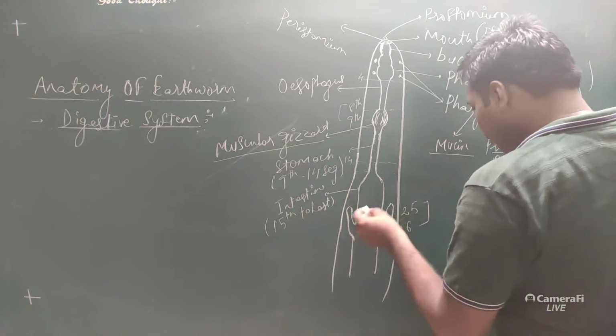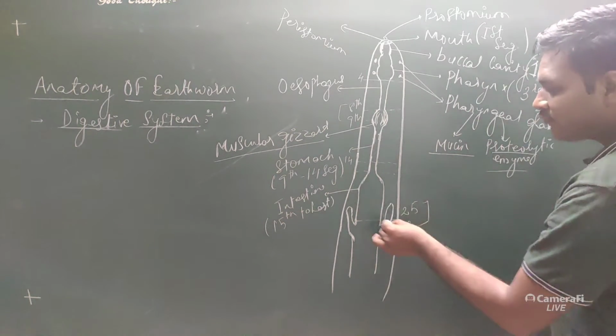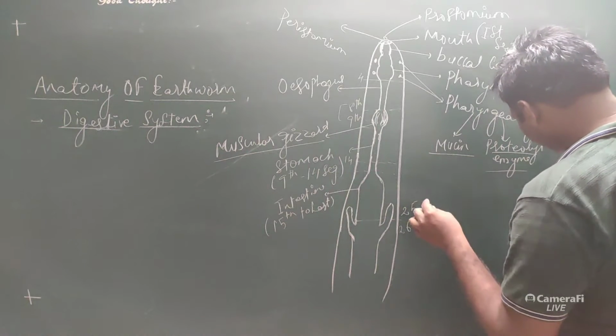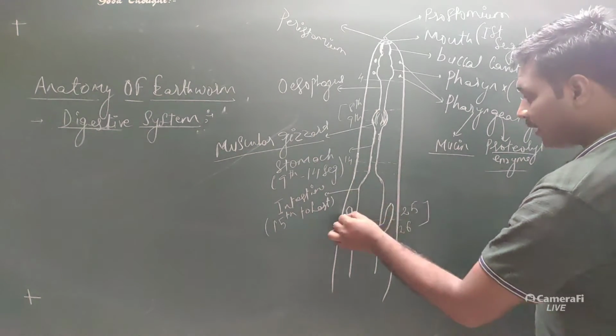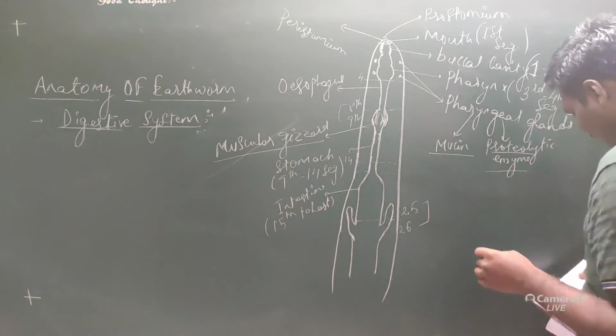Now here on the 25th and 26th segment, it gives rise to paired conical structures or paired tubular structures.